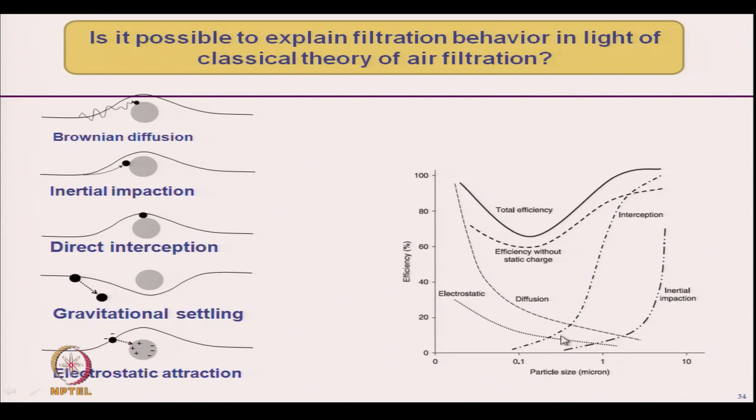If we combine all these 4 principles, we get this curve. This is the typical shape of the filtration efficiency curve, which shows that if the particle size is very low, we have higher filtration efficiency, and we are talking about the mean particle size.